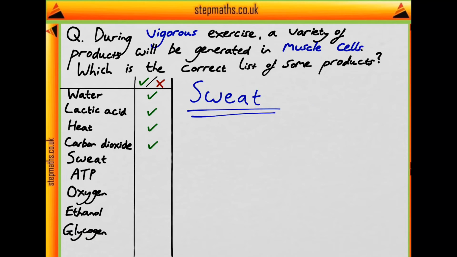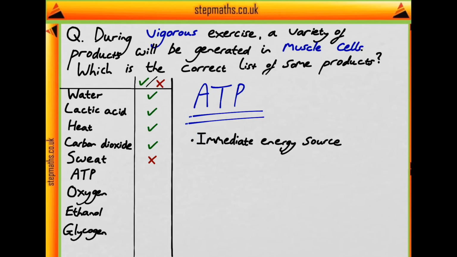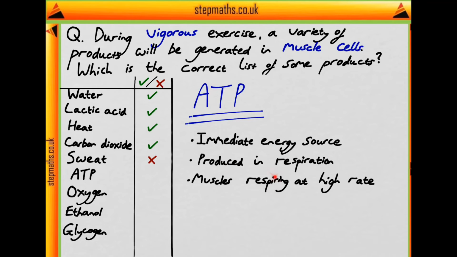Now moving on to sweat. We know that sweat is produced in vigorous exercise, but is it produced by muscle cells? No, sweat is produced by sweat glands, not muscle cells. And so therefore, we can say, no, it's not produced in muscle cells during vigorous exercise. So now on to ATP. ATP is the immediate energy source in cells, and it's produced in respiration. As muscle cells are respiring at such a high rate during vigorous exercise, they are producing lots of ATP. So yes, ATP is produced by muscle cells during vigorous exercise.